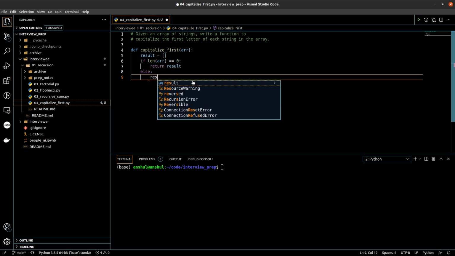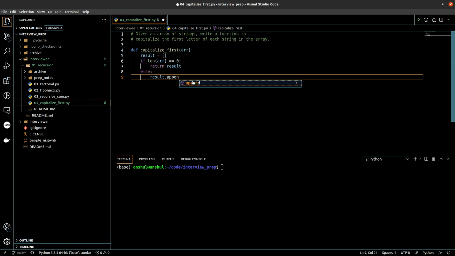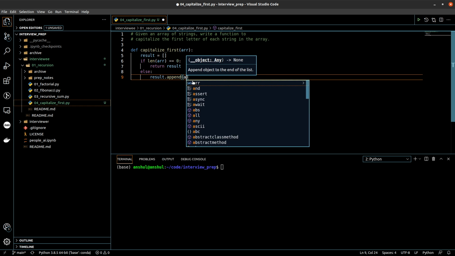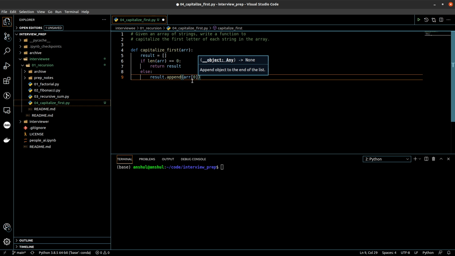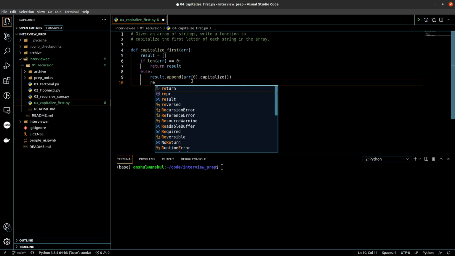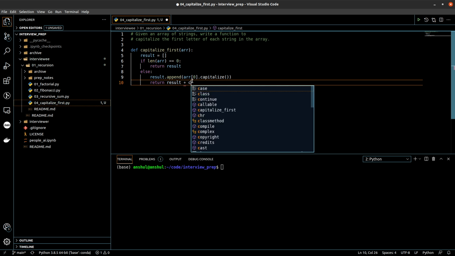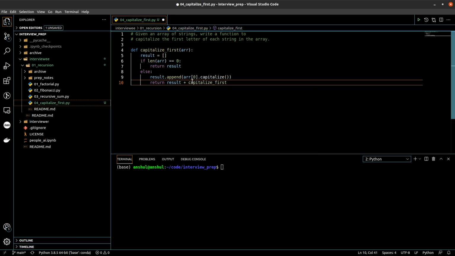So this is the first element of the array, and while appending we will also call the capitalize function. Once this append is done, we will return the result plus recursively call the same function again.